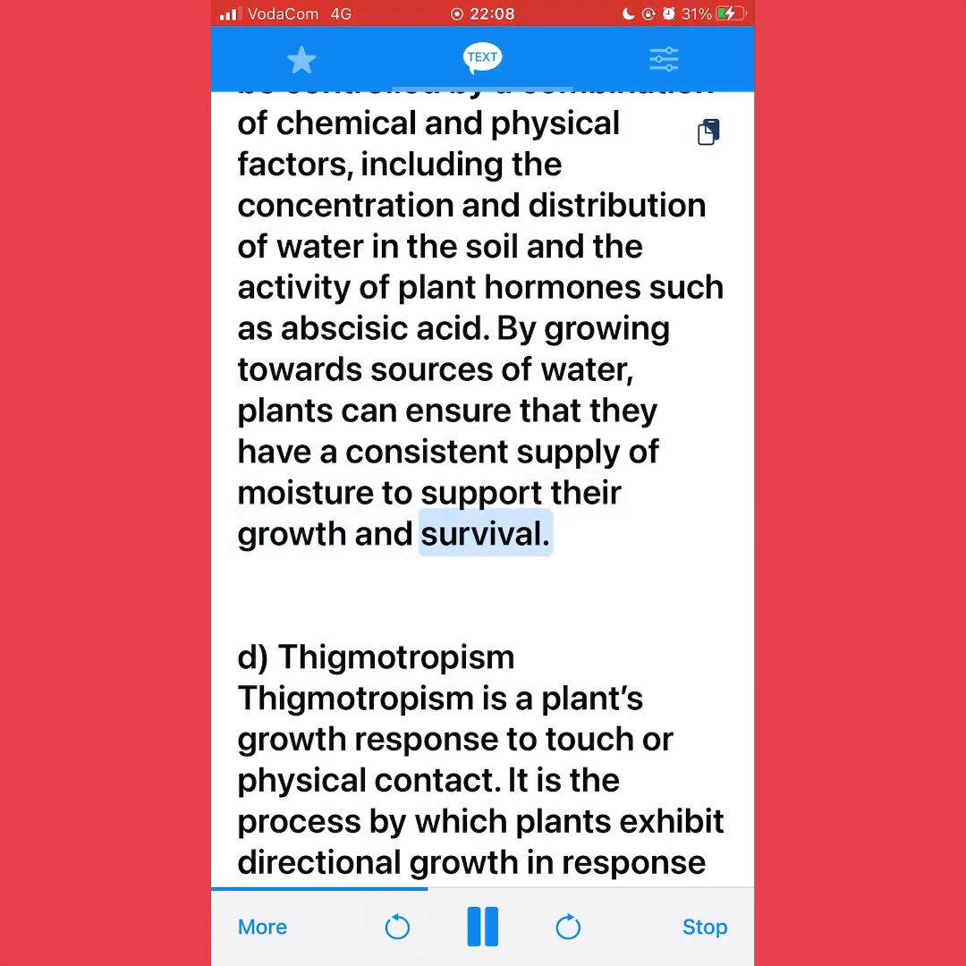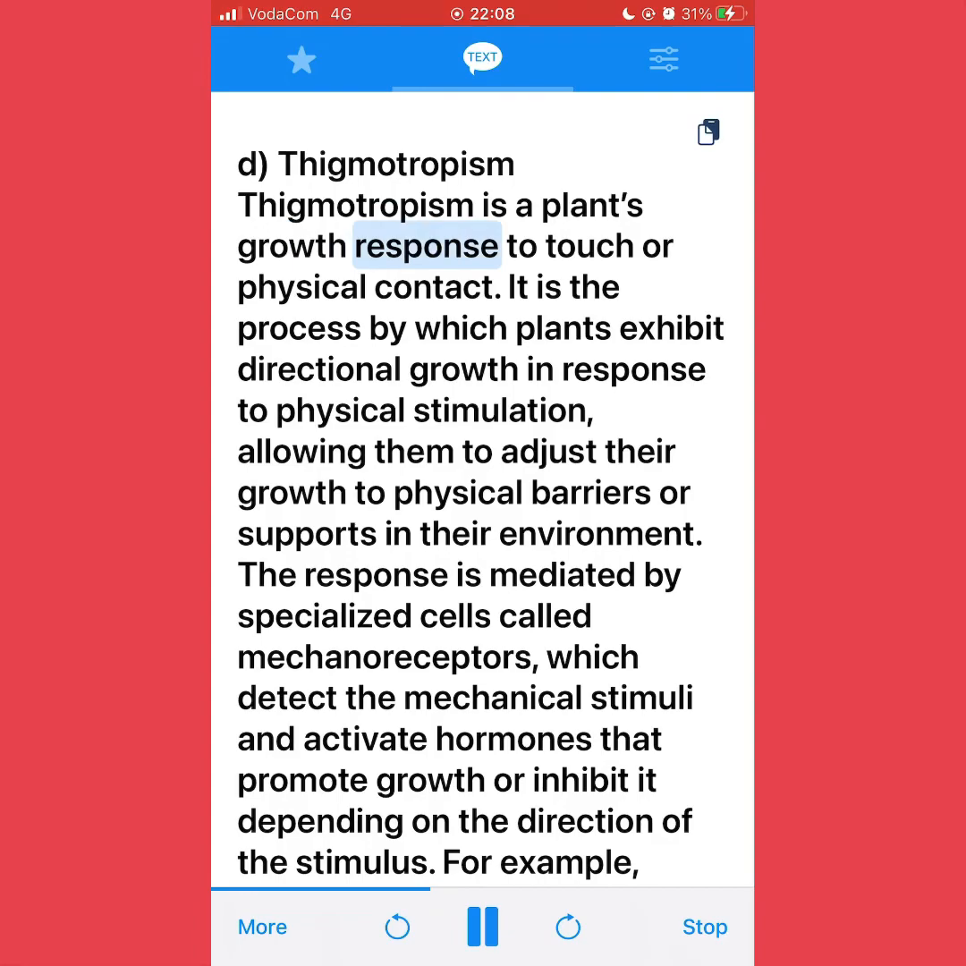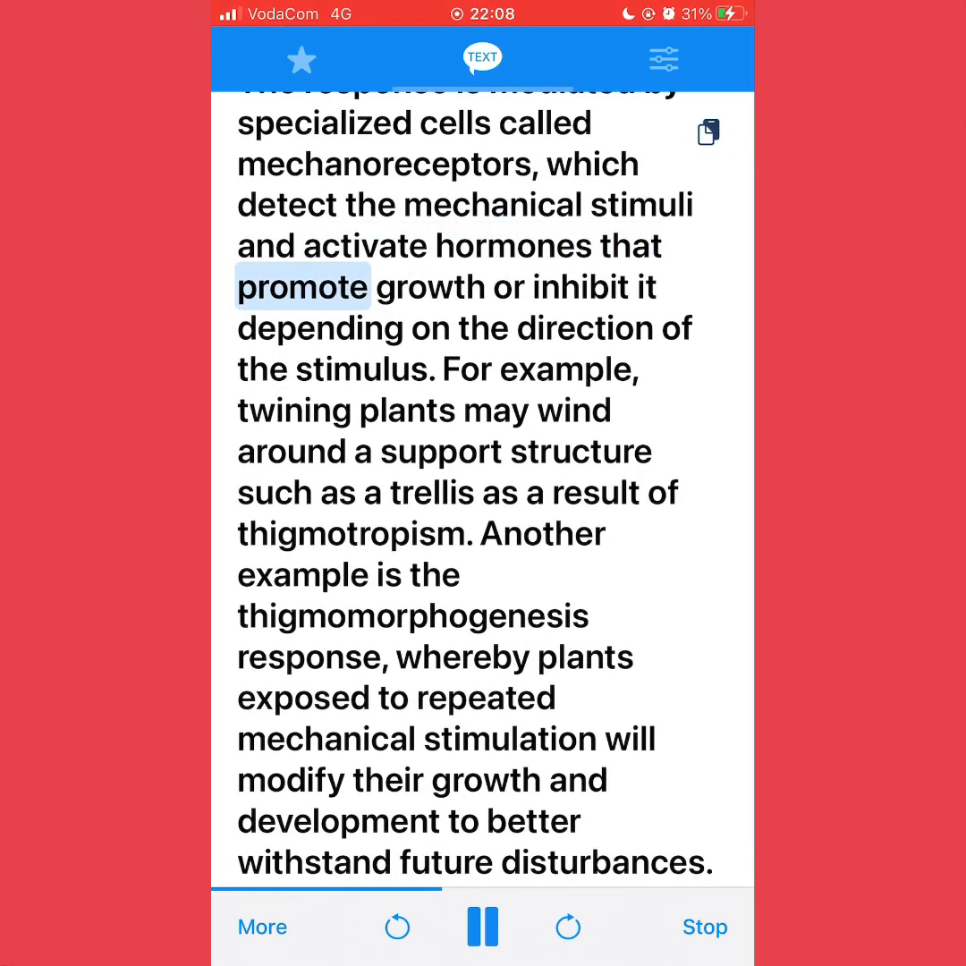growth and survival. D. Thigmotropism. Thigmotropism is a plant's growth response to touch or physical contact. It is the process by which plants exhibit directional growth in response to physical stimulation, allowing them to adjust their growth to physical barriers or supports in their environment. The response is mediated by specialized cells called mechanoreceptors, which detect the mechanical stimuli and activate hormones that promote growth or inhibit it depending on the direction of the stimulus.